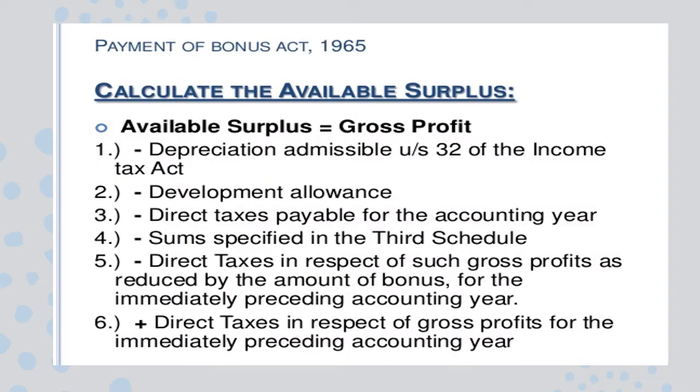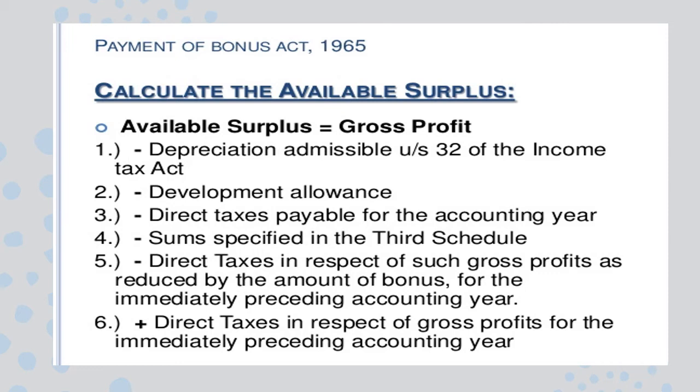And as I told you, we will talk about what is called available surplus. In the computation, we first have to take the depreciation. Whatever amount of depreciation is admissible under Section 32 of the Income Tax Act 1961 should be deducted. Then any amount paid as development allowance and direct taxes payable for that year should be deducted. Then any other sums specified in Schedule 3. Schedule 3 here refers to the computation of profits of a company. So here we refer to the banking company.